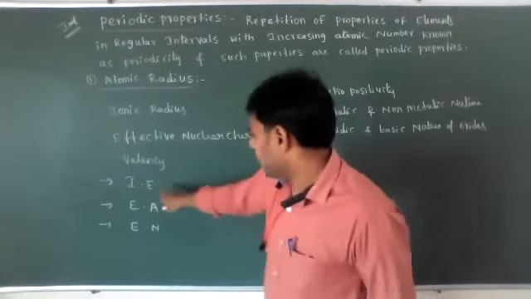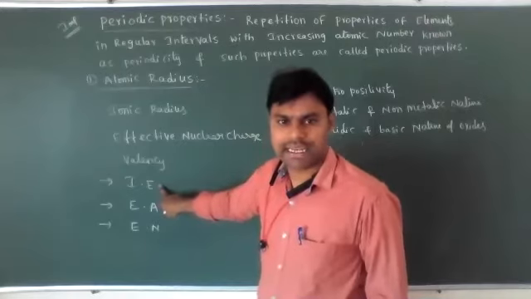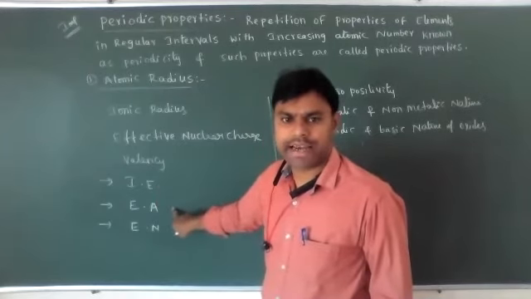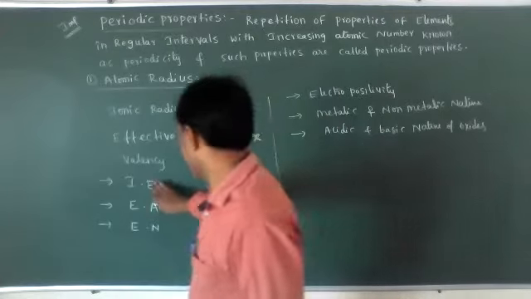IE means ionization energy, and EA means electron affinity, not IA.